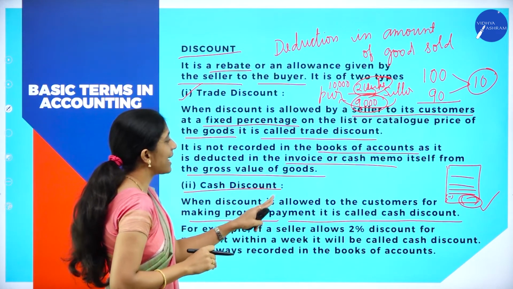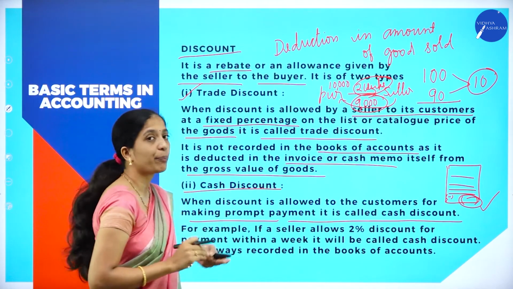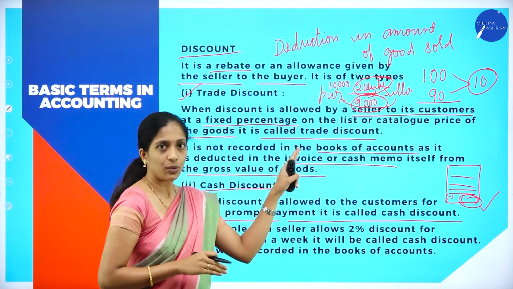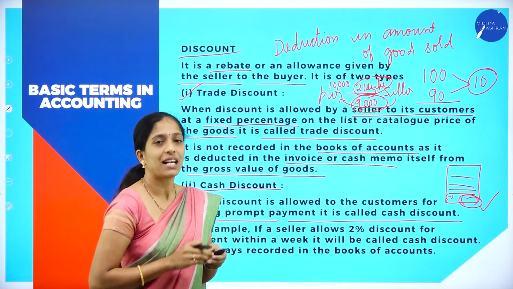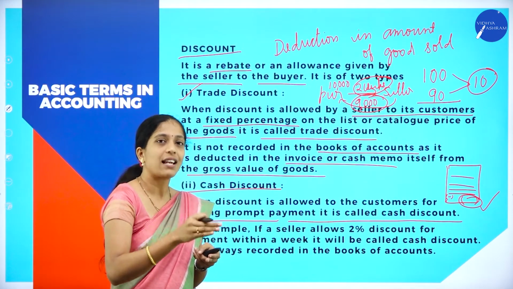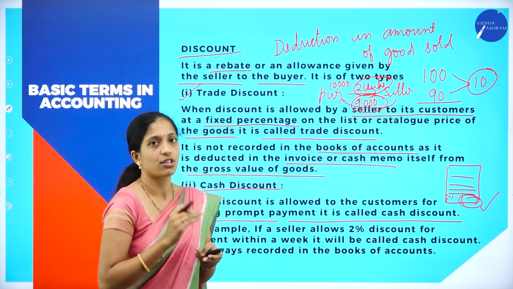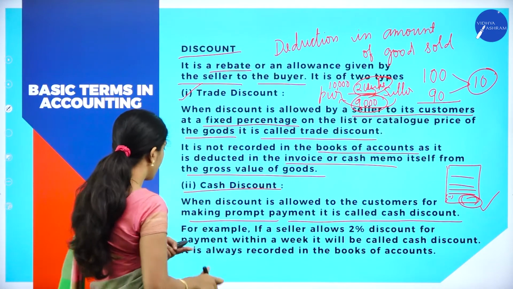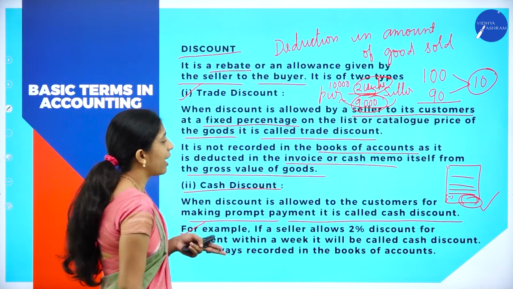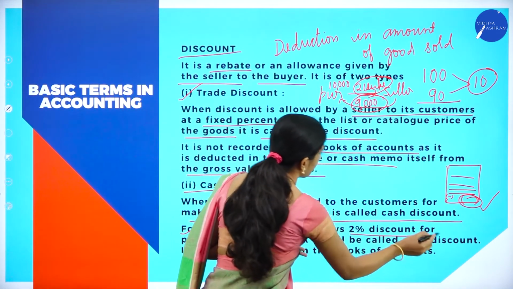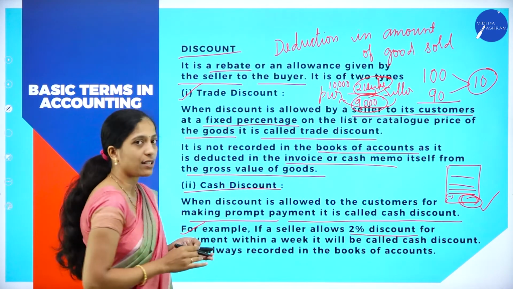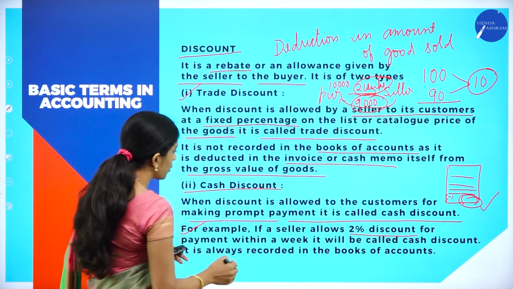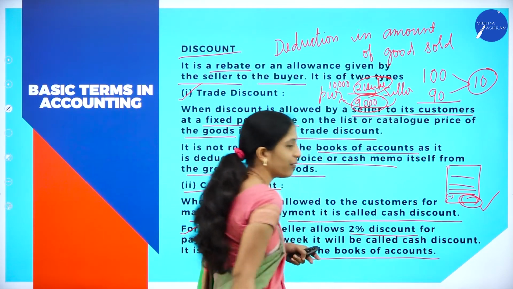So when discount is allowed to the customer for making prompt payment, that is, within the period given by the seller the purchaser has made the payment, the seller will deduct a certain amount which is known as cash discount. For example, if a seller allows 2% discount for payment within a week, it will be called cash discount. So it is always recorded in the books of account.